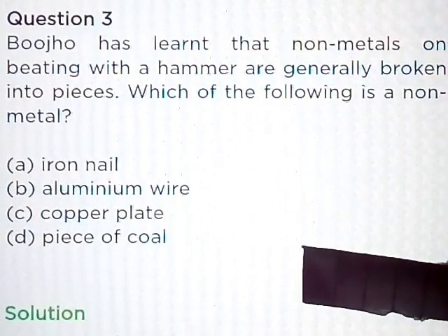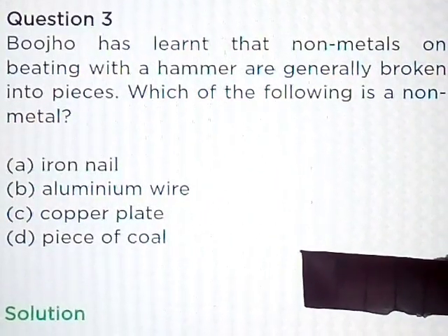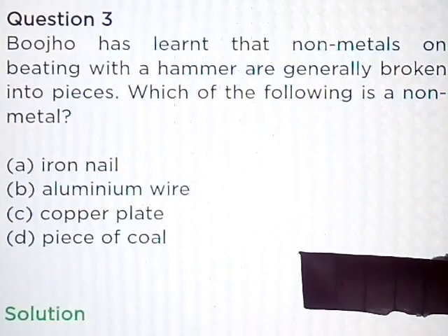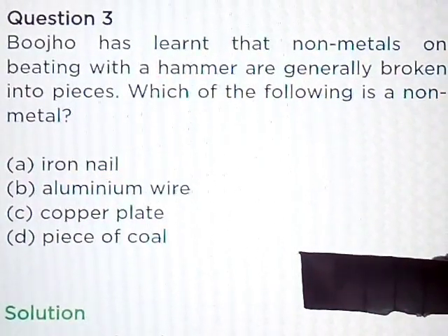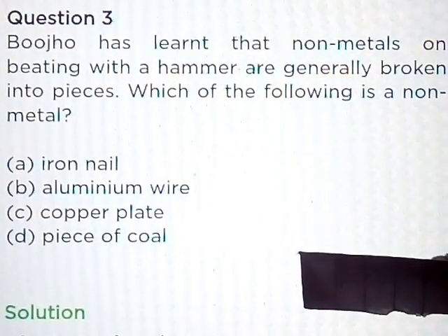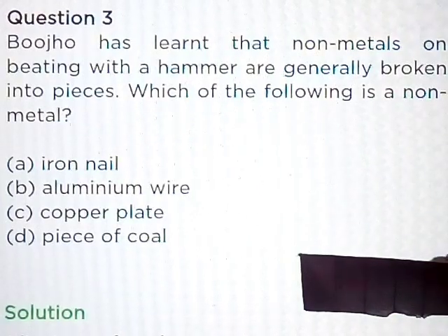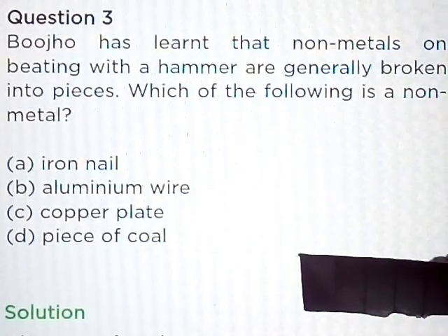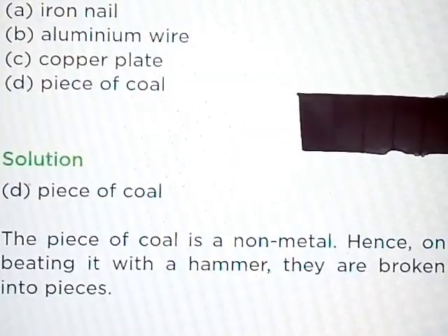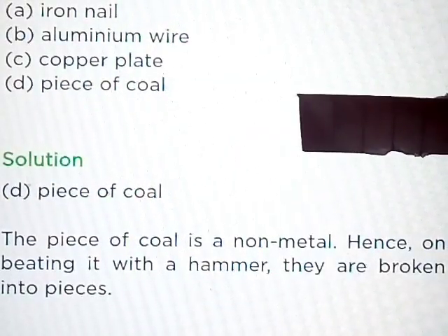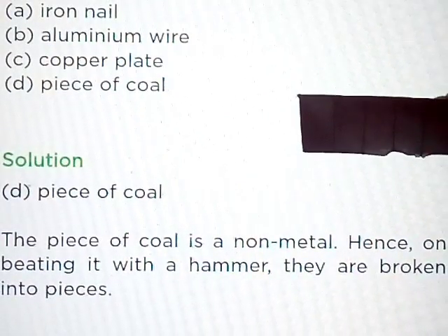Question number 3. Bujo has learnt that non-metals on beating with a hammer are generally broken into pieces. Which of the following is a non-metal? Iron nail, aluminium wire, copper plate, or piece of coal? The answer is a piece of coal. The piece of coal is a non-metal. Hence, on beating it with a hammer, it is broken into pieces.